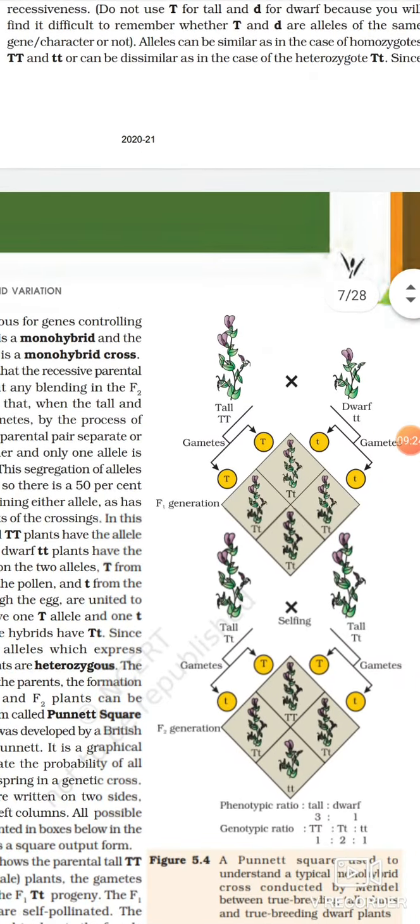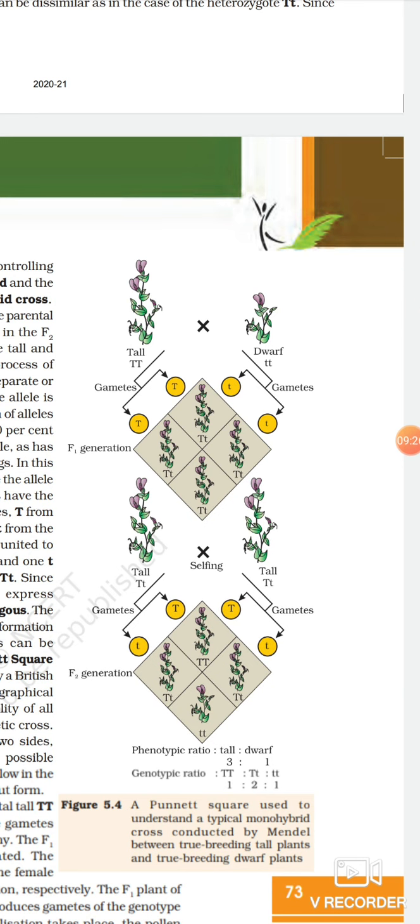Now see this cross, this is a monohybrid cross. It is the same that I have told you earlier also, that when the tall and dwarf plants were crossed, they produce the gametes, and see the Punnett square in the F1 generation. See how the 4 plants are made in the cross, and all the 4 were heterozygous tall. When selfing was done for the F2 generation, they formed 4 plants and they were in the ratio 3:1.